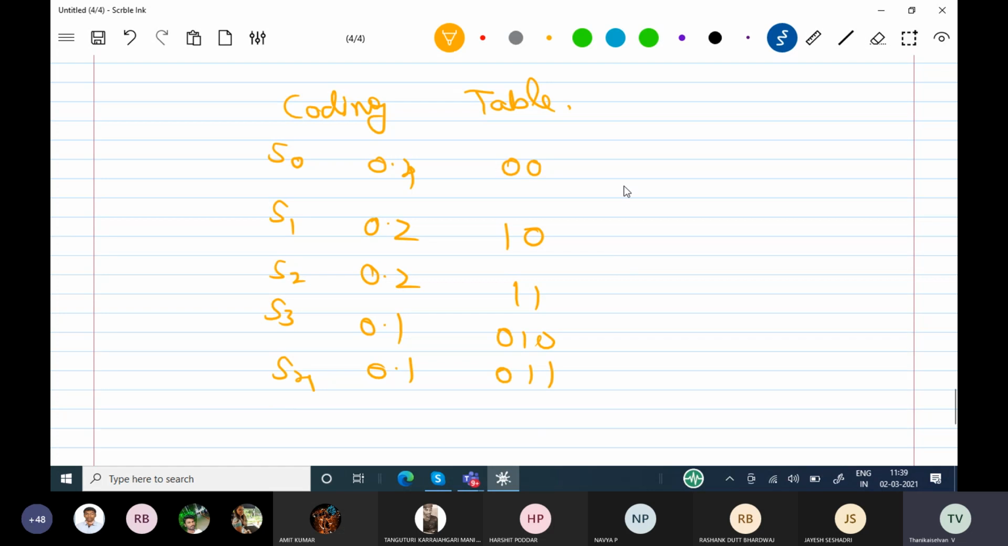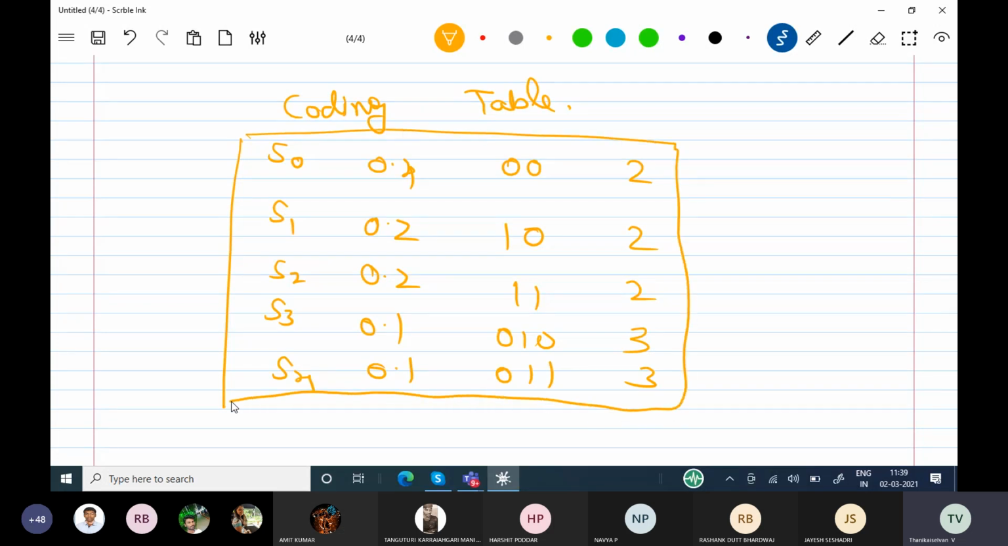Now I'll be calculating the length: 2 bits, 2 bits, 2 bits, 3 bits, 3 bits, like this. This is called the coding table from the minimum variance Huffman code. This is the symbol. This is a table, and I'll be writing the headings here: symbol, probability, code, length.